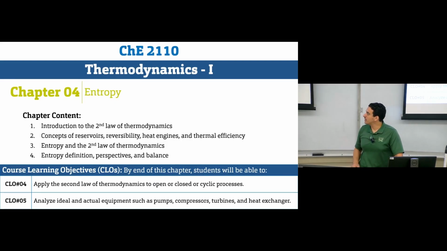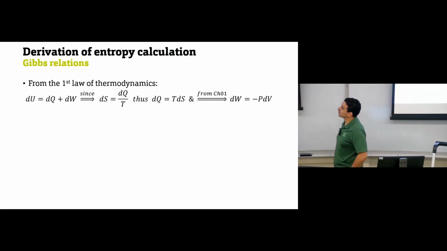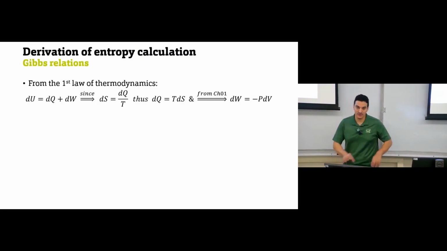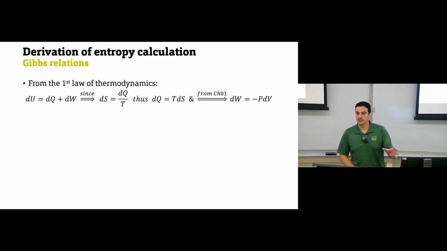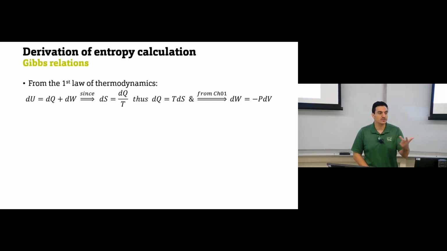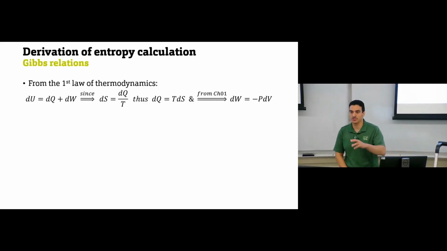But today we will continue with one of the special cases, if we have an ideal gas with constant heat capacity. Can we use certain equations to calculate entropy change or not? The answer for this comes from something called the Gibbs relations. These Gibbs relations relate entropy to pressure, temperature, and volume changes. This is the main function of the Gibbs relations. They describe how the entropy will change with respect to temperature, pressure, and volume.